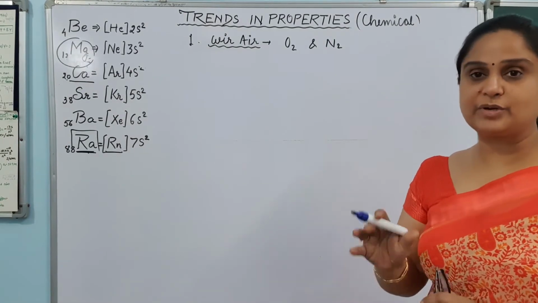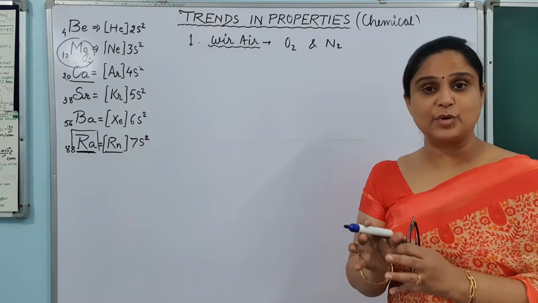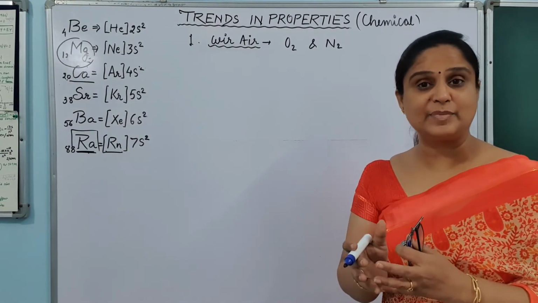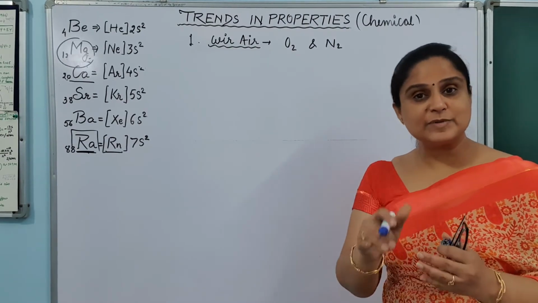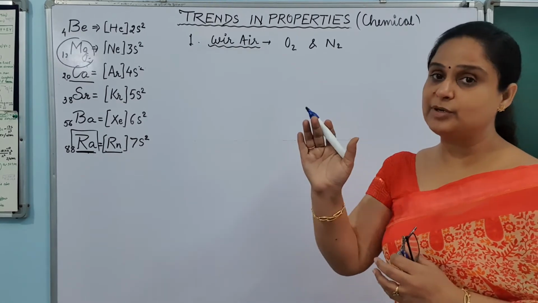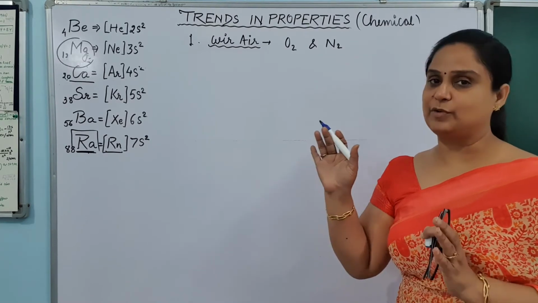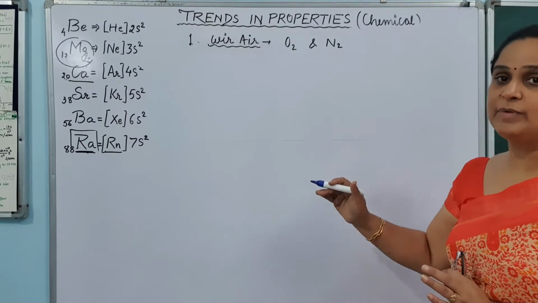Superoxide they don't form, because they are smaller in size. Because they are smaller in size, their lattice enthalpies are very high compared to the first group elements. So just because their lattice enthalpy is very high, they can take the reaction up to peroxide and oxides. So most of the time they form oxides, and some of them like lower side elements can form peroxide.